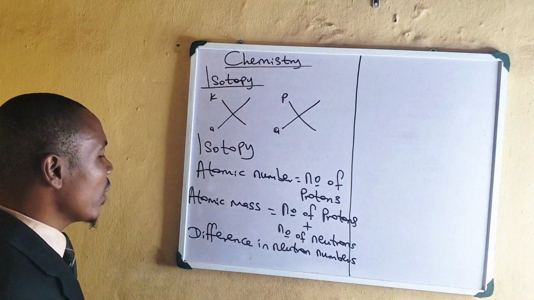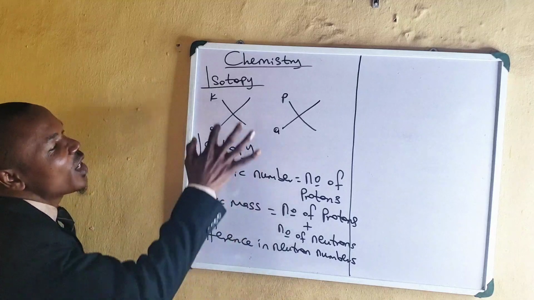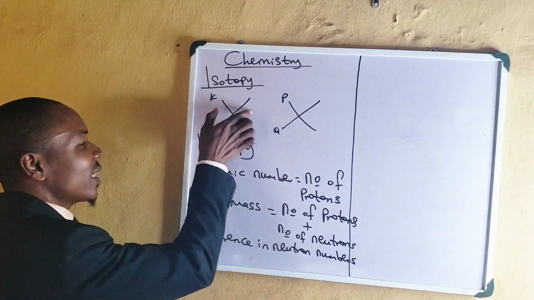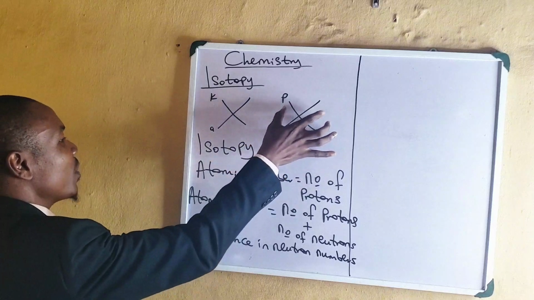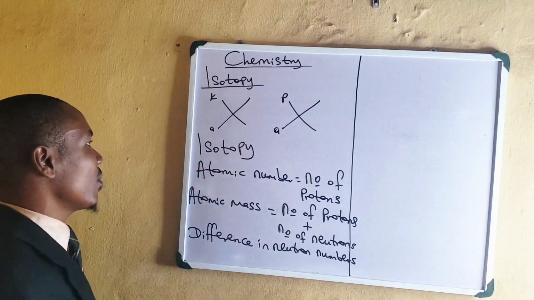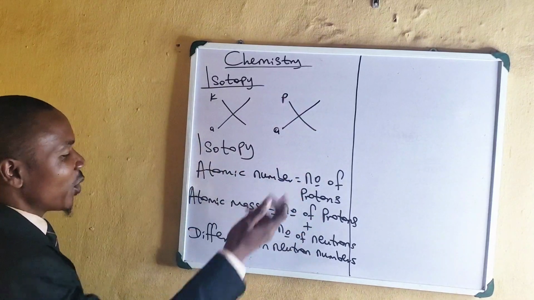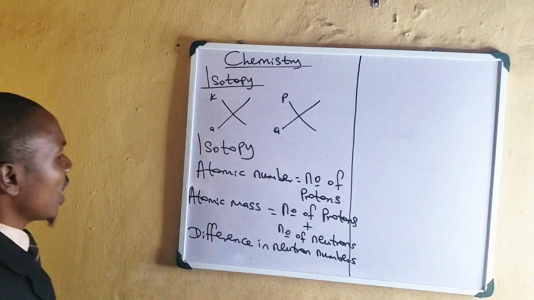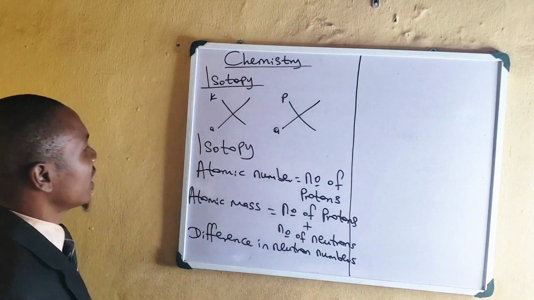Is it clear? So we have isotopy as a result of difference in the neutron number of this particular atom from this particular atom, because we already have that their proton numbers are equal. All right. So that is it.